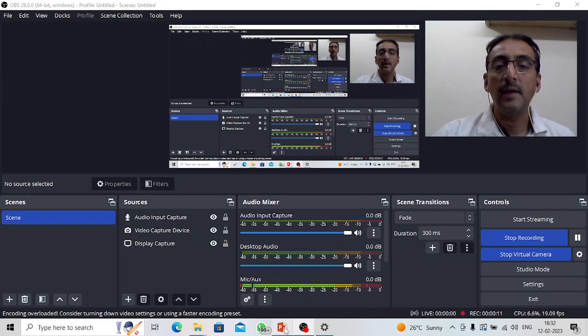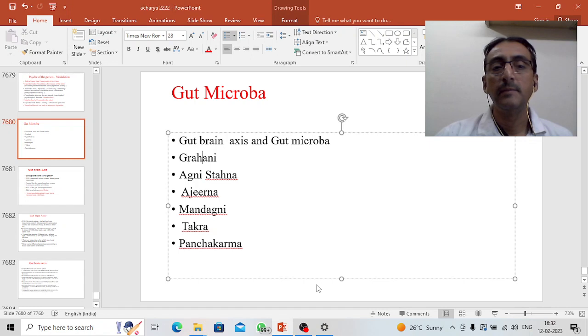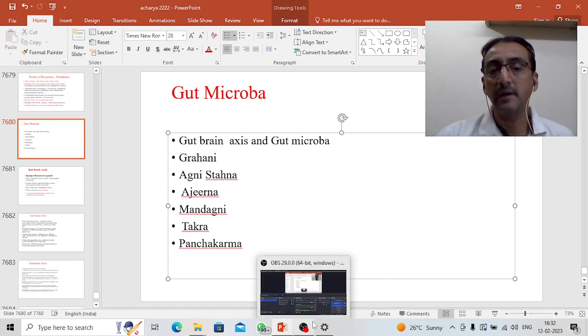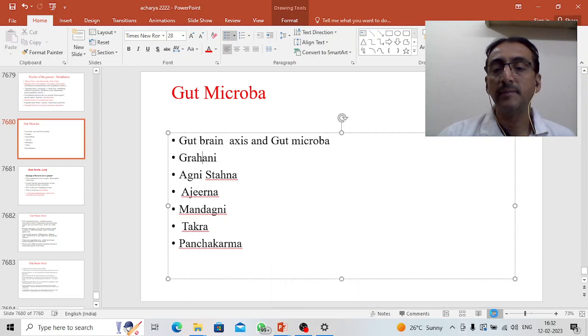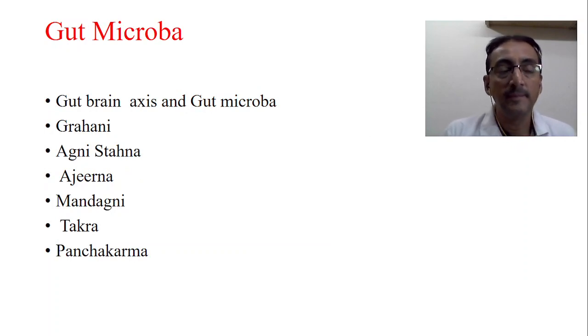So, as we know, the basic principles of Ayurveda have been considered eternal, and therefore Ayurveda is also called Shashwat, because the principles of Ayurveda were laid down thousands of years back. And in spite of that, those principles even today also hold true. There is no change in the basic principles of Ayurveda.